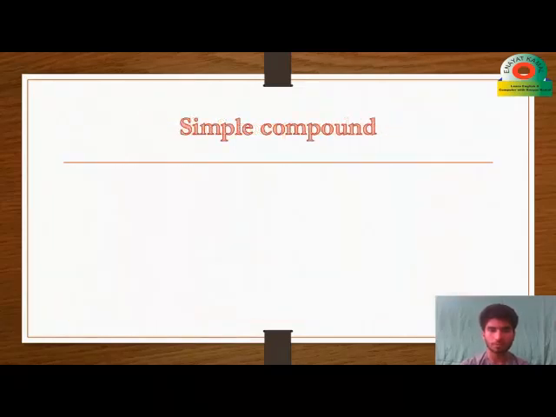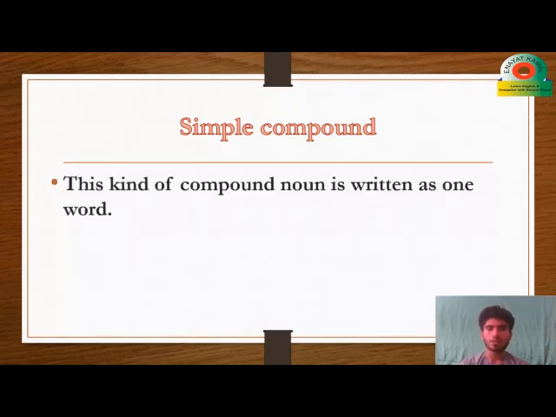First, we have simple compound. What is simple compound? It is so easy. I will teach you in the best method, so be with me. This kind of compound noun is written as one word.